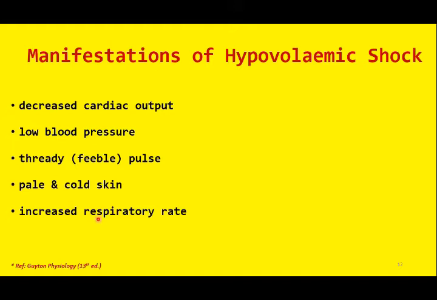Tachypnea in simple words means increased breathing rate. So this is a compensatory mechanism. All these are the clinical features of hypovolemic shock due to significant loss of blood or body fluids. The cardiac output and the arterial pressure, all these parameters will be on the lower side. The peripheral pulses will be feeble, and the compensatory effect is tachypnea. And this will lead to restlessness or lethargy or easy fatigability.